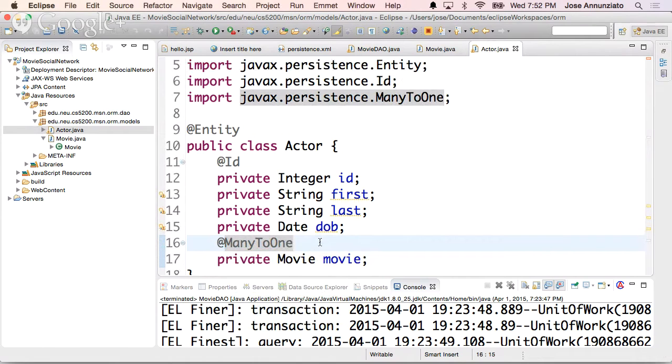And here's one of the issues that we kind of ran into last week. I forget if we were doing movies and reviews last week. Remember when we were reading the movies, not necessarily were we reading all the reviews for that movie, because we determined that it was expensive, right? If we were listing all the movies, do we need all the reviews? Well, maybe not. Only when we navigate to a particular movie, maybe we want the reviews. But when we're listing a summary of all the movies, it's kind of wasteful to have to load also all the reviews into memory, if we only want to just list the titles.